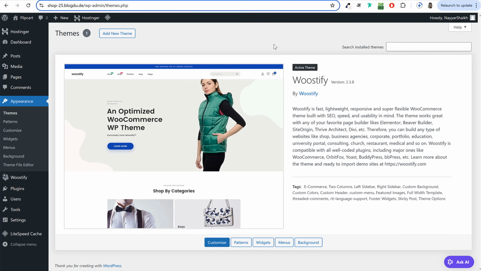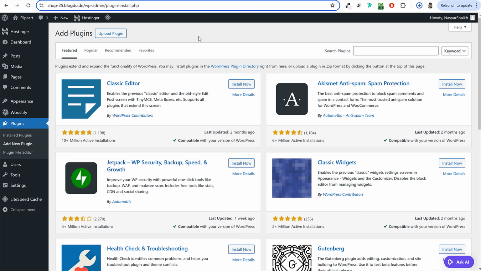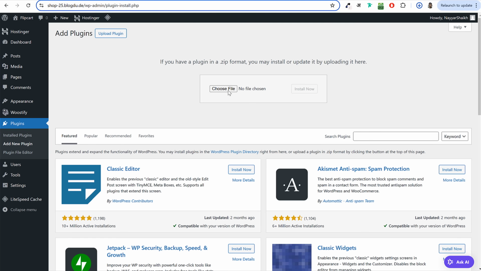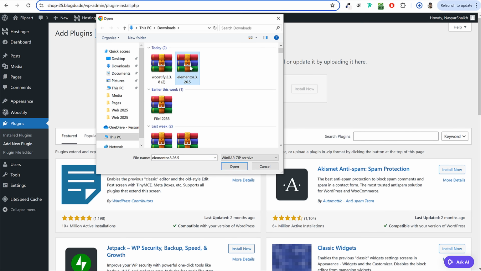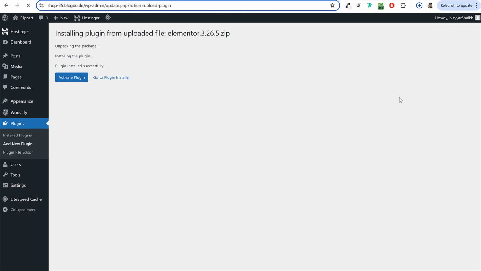So for that, come back to your dashboard, click on plugins at the left hand side, and after that click on add new plugin. Now here click on this upload plugin button, choose file, and now choose this file that you have just downloaded, Elementor, or whatever the latest version is. Click on open, click on install now. Once it is installed, you will see this option. You have to simply click on activate plugin, and obviously this page builder will be activated for you.